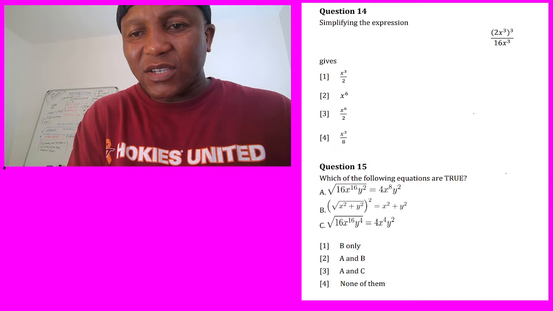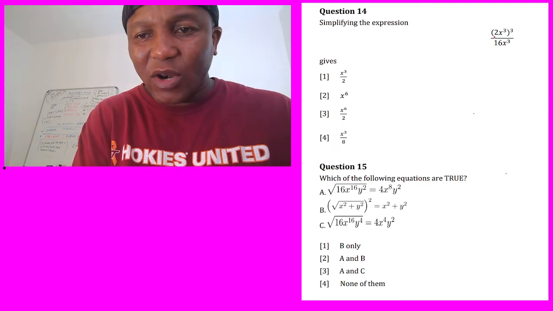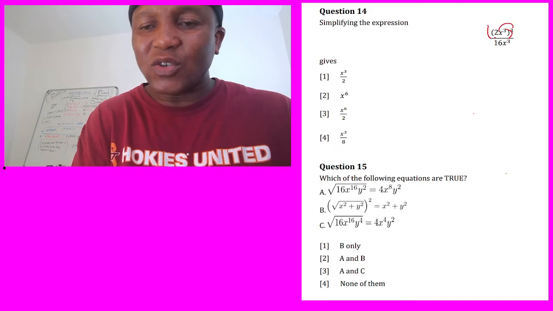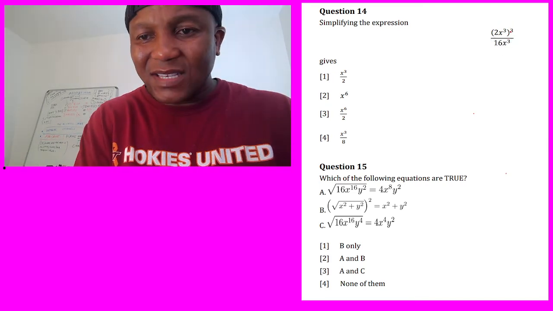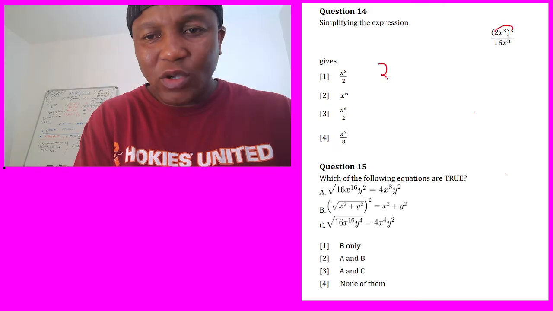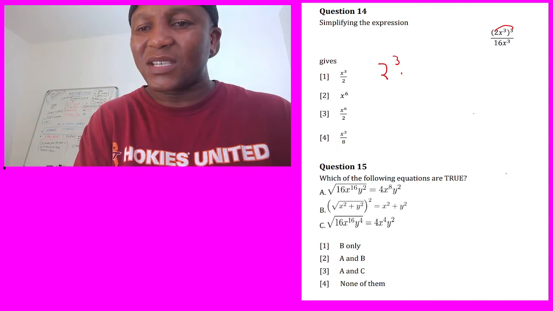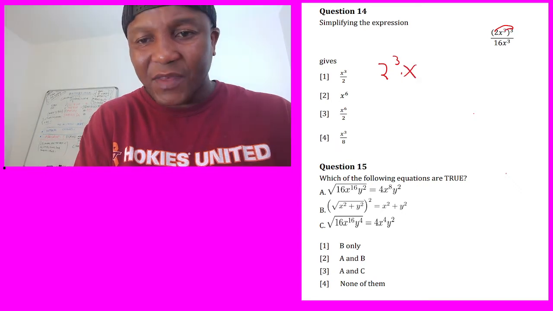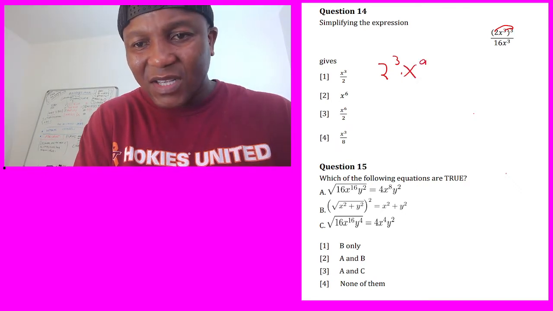So we have a question right here, which is actually easy. I have a 2, but this power here is for both. Can you see this bracket? So I'm going to multiply this 3 with 2. There's going to be 2 power 3, and there's a multiplication because there's nothing, which means multiplication. And then we got 3 times 3, because there's a bracket, 3 times 3 equal to 9, and then we're over.